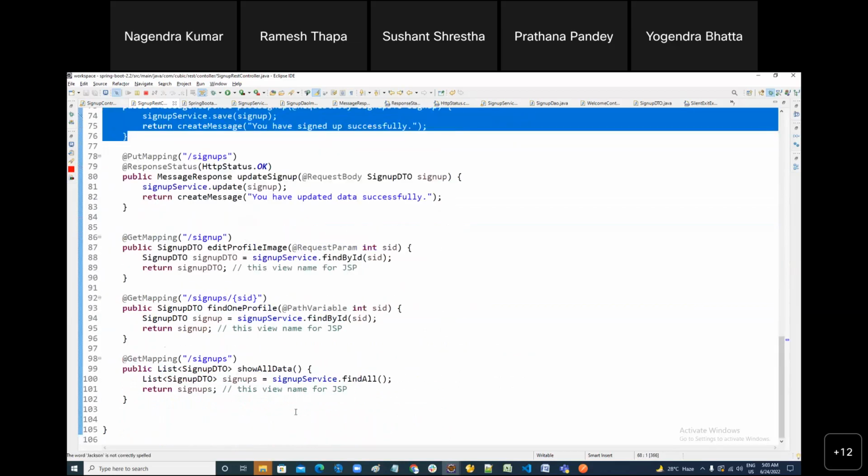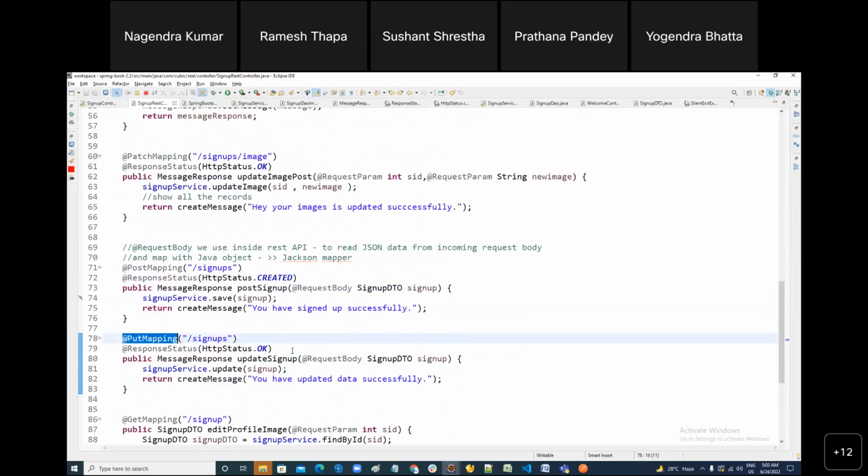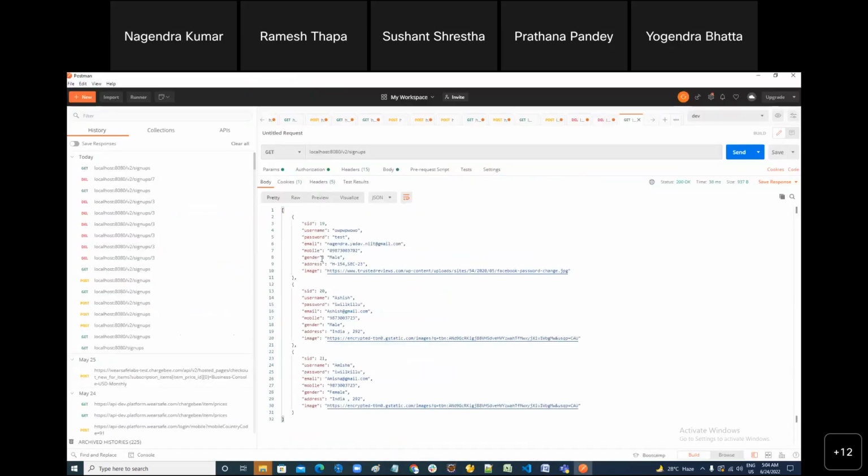Put, post. You want to do put? Let's do patch. Patch, very naughty boy. For patch, you have to pass the SID. So which data do you want to update? 19. So here you have to use patch.